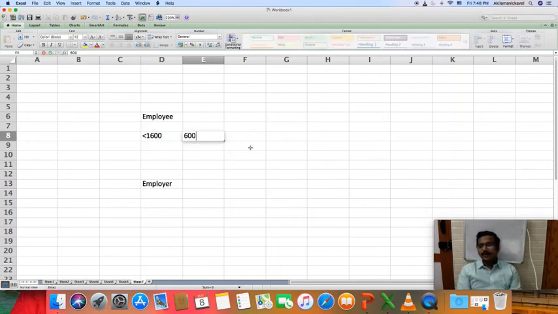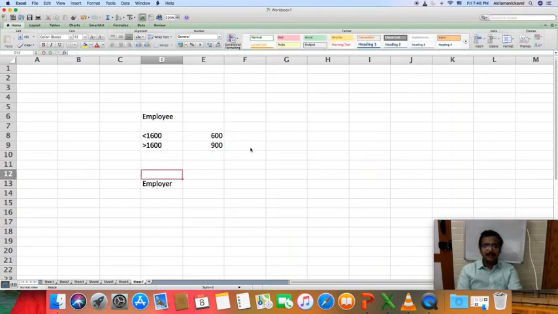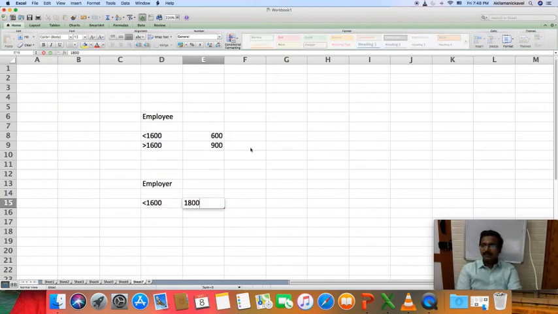If it is greater than 1600, it is 900 per month. If borne by the employer and the capacity is less than 1600, it is 1600 per month. If it is greater than 1600, it is 2400 per month.